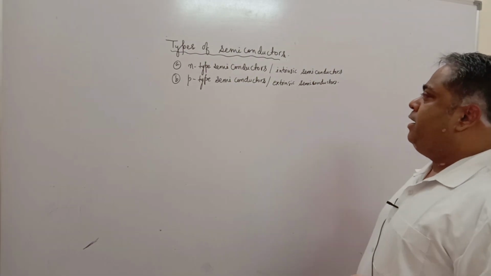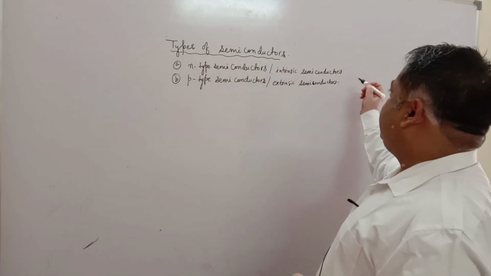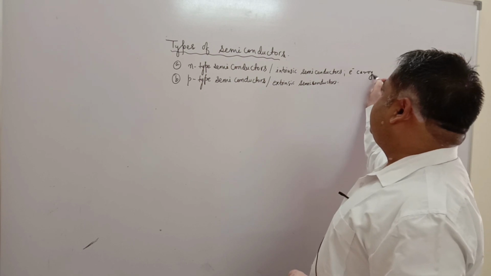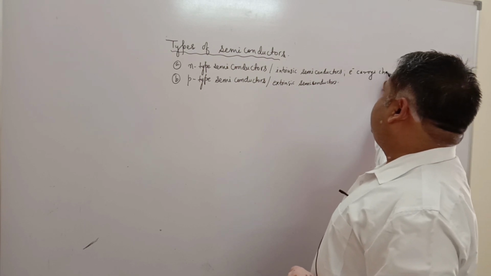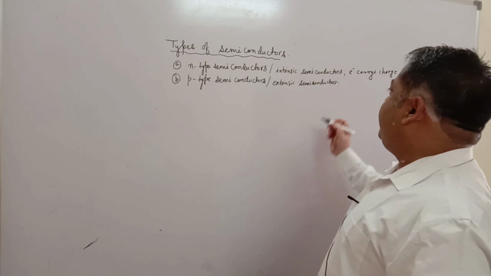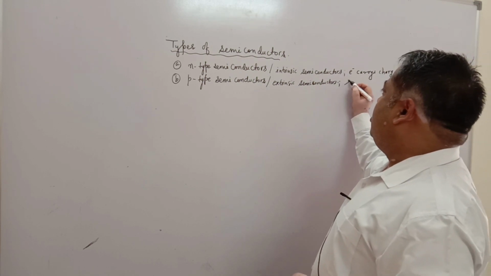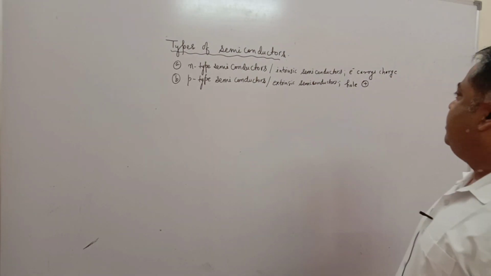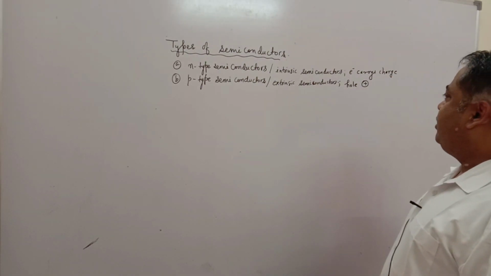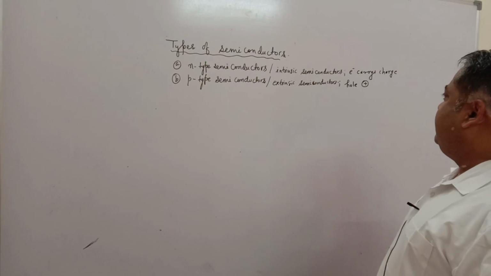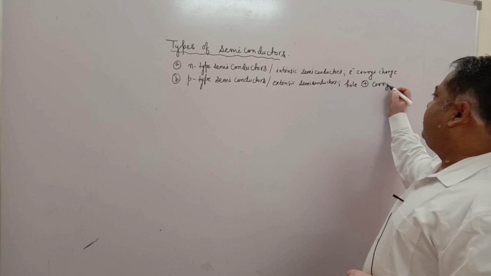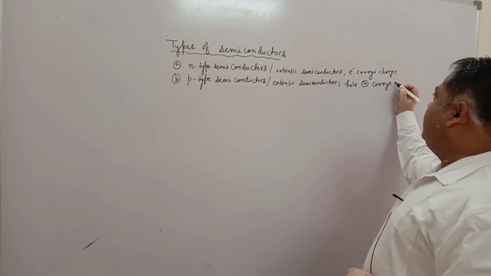The charge carriers in N-type semiconductors are electrons. Here, electrons carry charge from one end to the other. And here, holes, that means positive charges, the vacant sites where electrons are not there, carry charge.